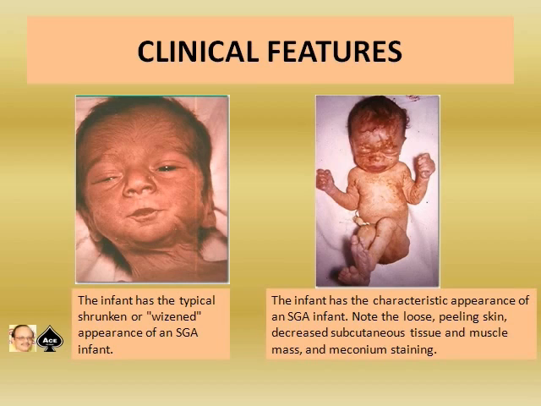That's understandable. Now in this picture on the clinical features, I am showing you two photographs. The infant on the left side shows the typical shrunken or wizened appearance of an SGA infant. The infant on the right side has the characteristic appearance of an SGA infant. Note the loose peeling skin, decreased subcutaneous tissue and muscle mass, and meconium staining.